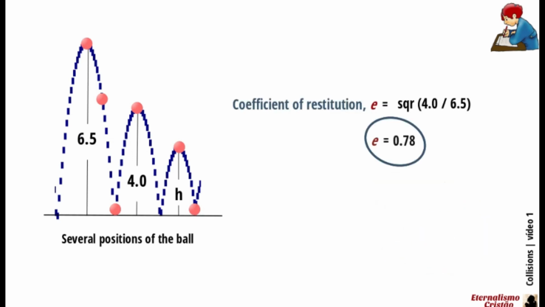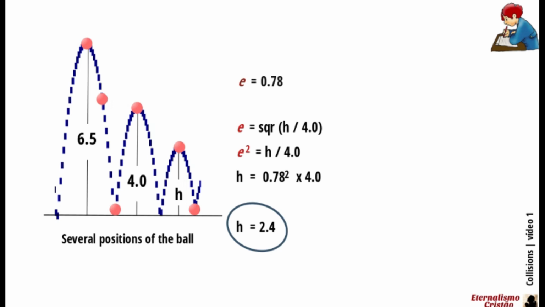Finding the coefficient of restitution does not require measuring the velocities involved. It's easier to measure the corresponding heights. After knowing the value of E, it's easy to find any maximum height before or after rebound, from the knowledge of just one maximum height.